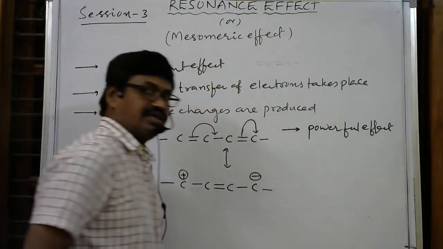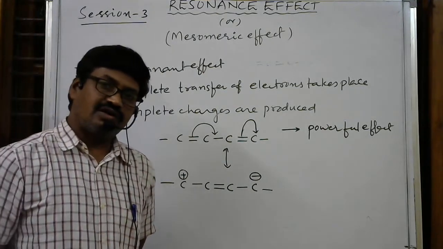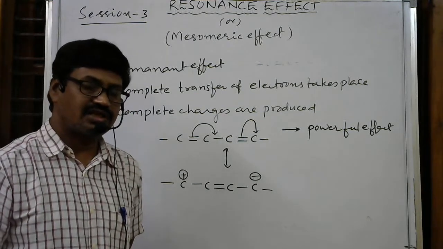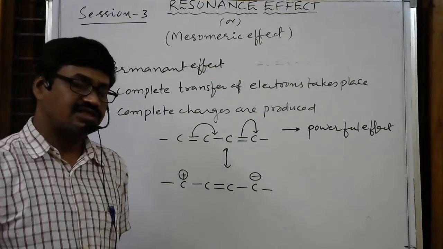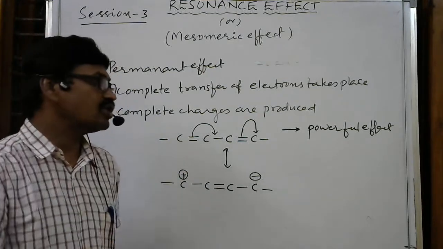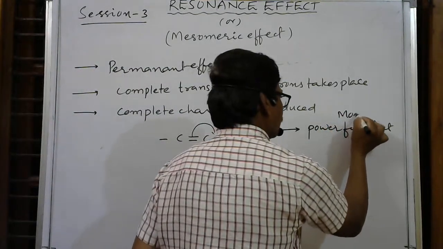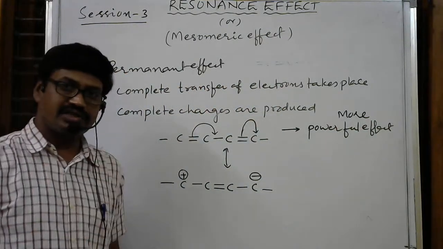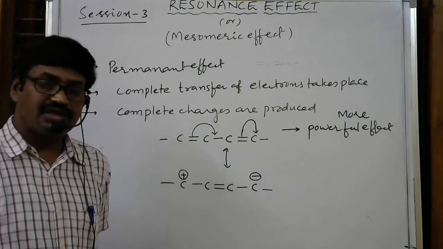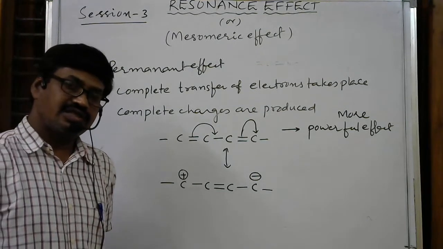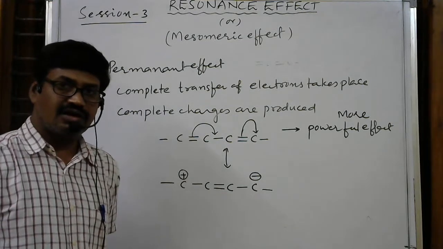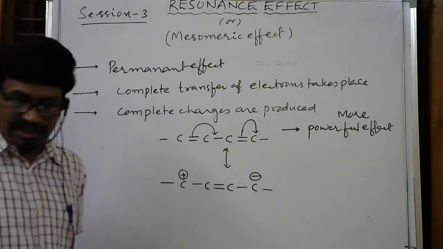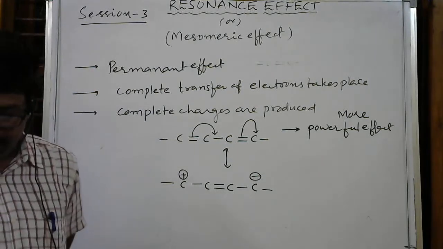If you compare the resonance effect with the inductive effect, or even the electromeric effect, or the hyperconjugation effect, which we will discuss next, compared to these three effects, it is a more powerful effect. Pi electrons are required, and pi electrons must be in a conjugated system only. Or pi electrons and lone pair of electrons must be alternate to each other. Then only the mesomeric effect or resonance effect is possible. Otherwise, it is not possible.